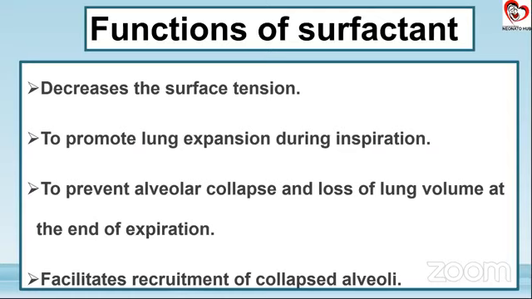It promotes lung expansion during inspiration, that is, less pressure is required for the next inspiration, and it facilitates the recruitment of the collapsed alveoli.